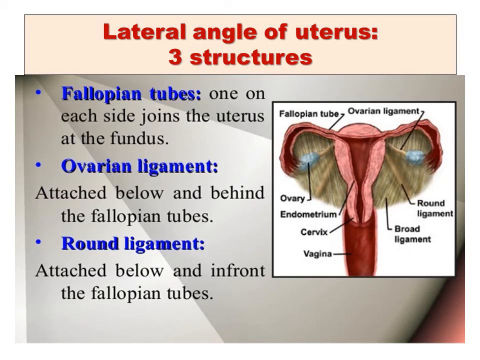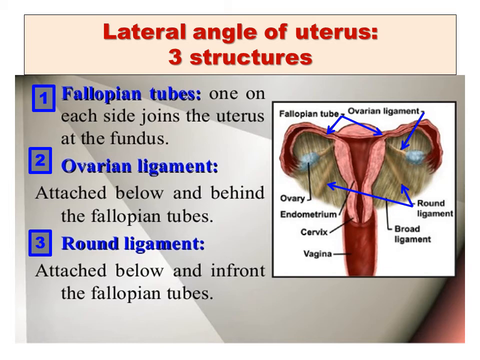Coming to the lateral angle of the uterus, which is related to three important structures. One, the fallopian tube on each side joins the uterus at the level of the fundus. Next, we have the ovarian ligament attached below and behind the fallopian tube. Third, the round ligament is attached below and in front of the fallopian tube. So the uppermost part is the fallopian tube, below and behind is the ovarian ligament, and below and in front is the round ligament of the uterus.